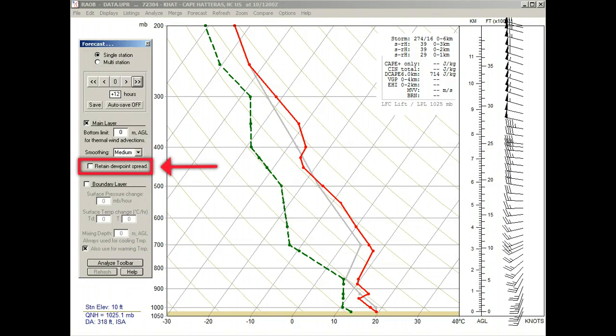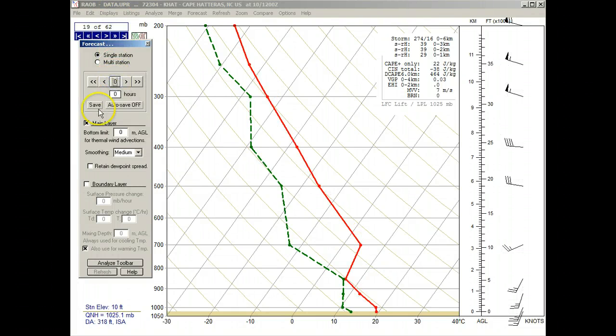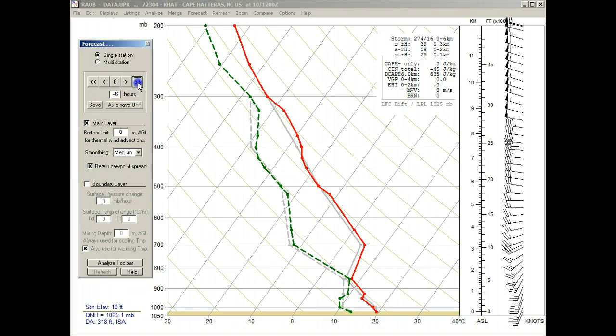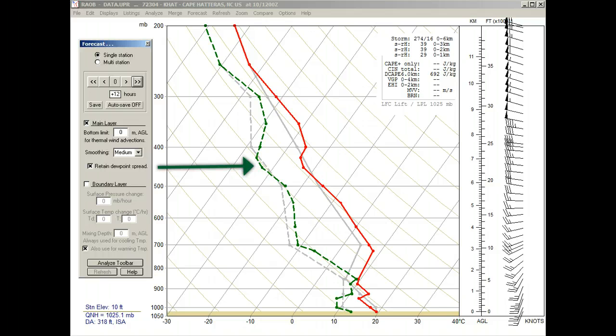Now notice that there is an option to maintain the sounding's dew point spread. So let's reset the sounding display and then make another 12-hour forecast, and now we see that the dew point profile has also changed.